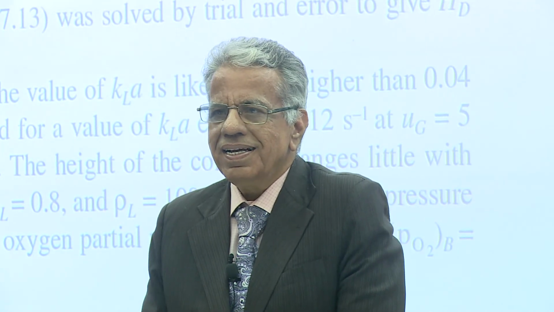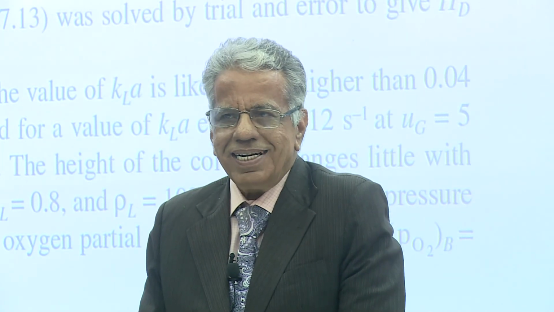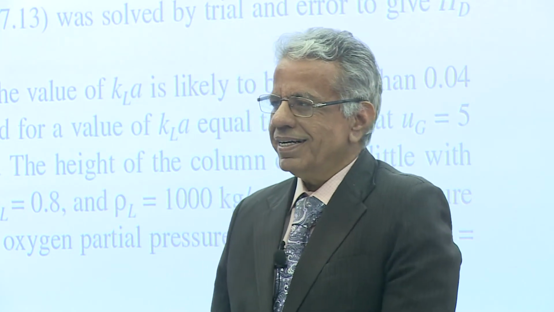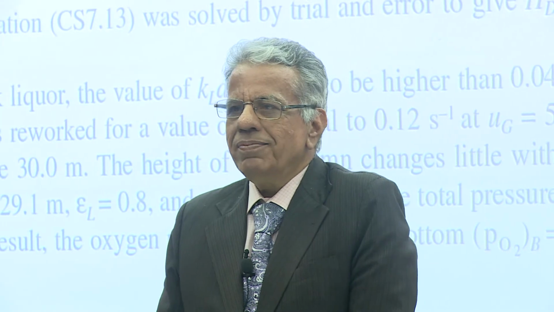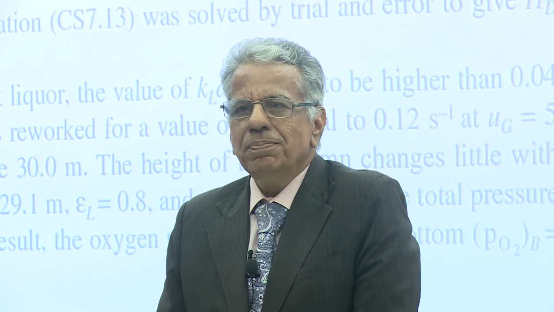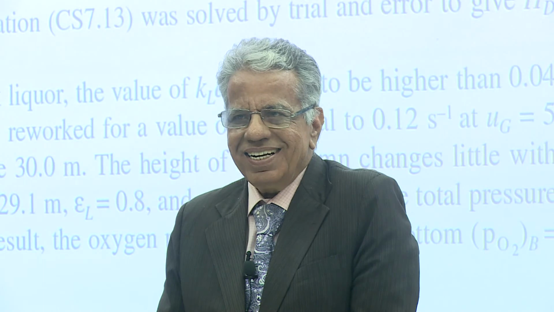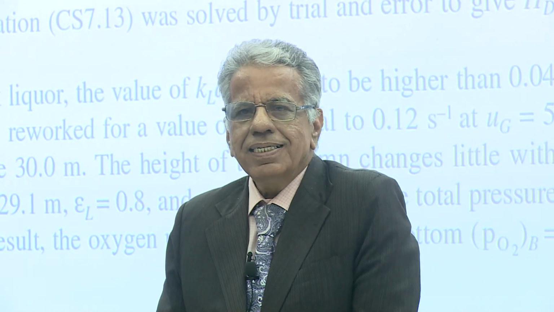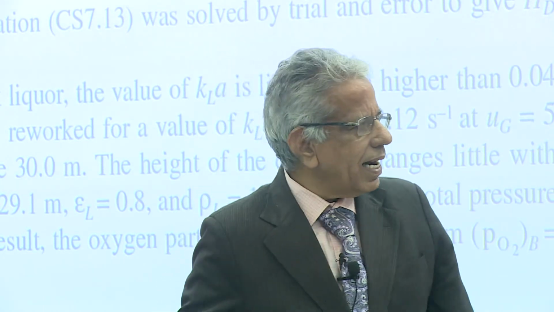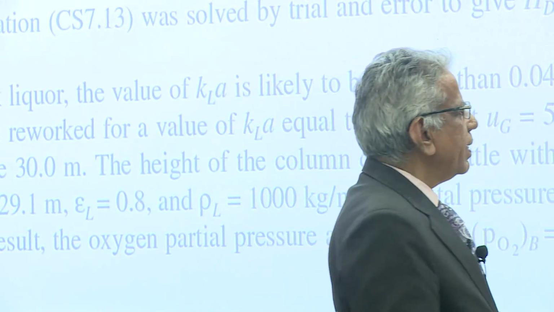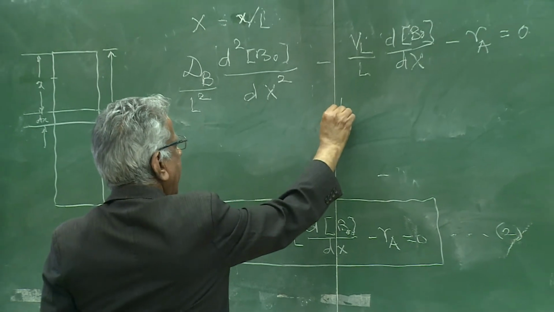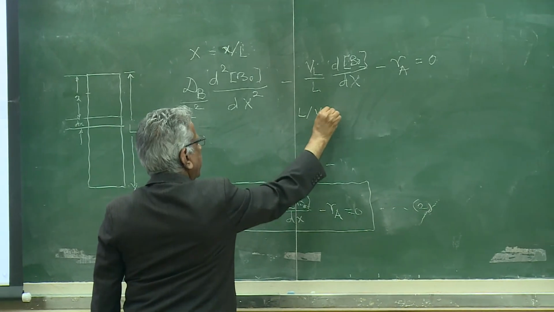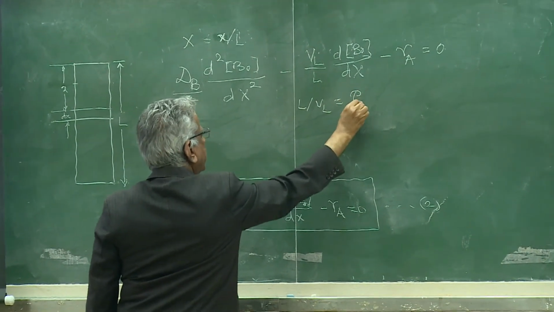The units are time, that is correct. L upon VL is mean residence time. That is the time for which the reactants stay inside. So divide throughout by L upon VL and note that L upon VL is equal to residence time tau.